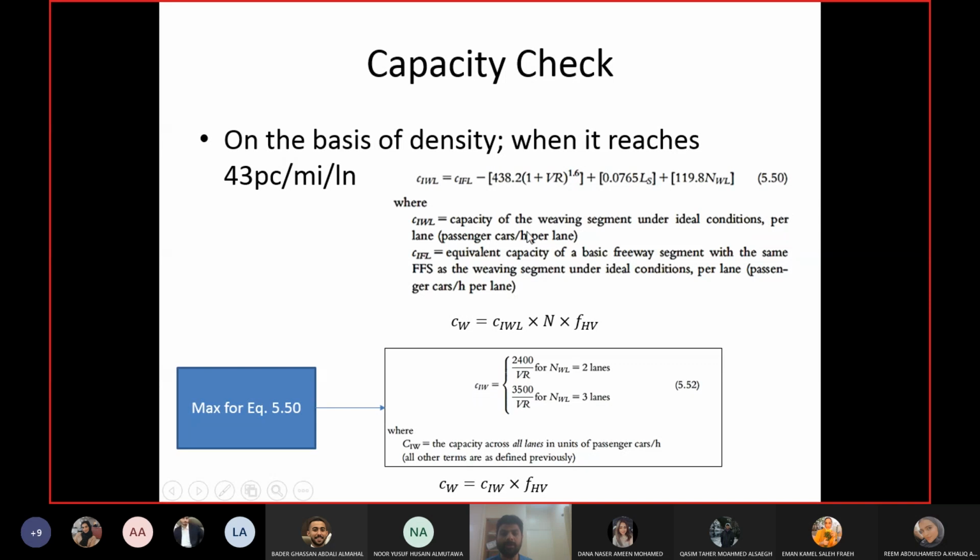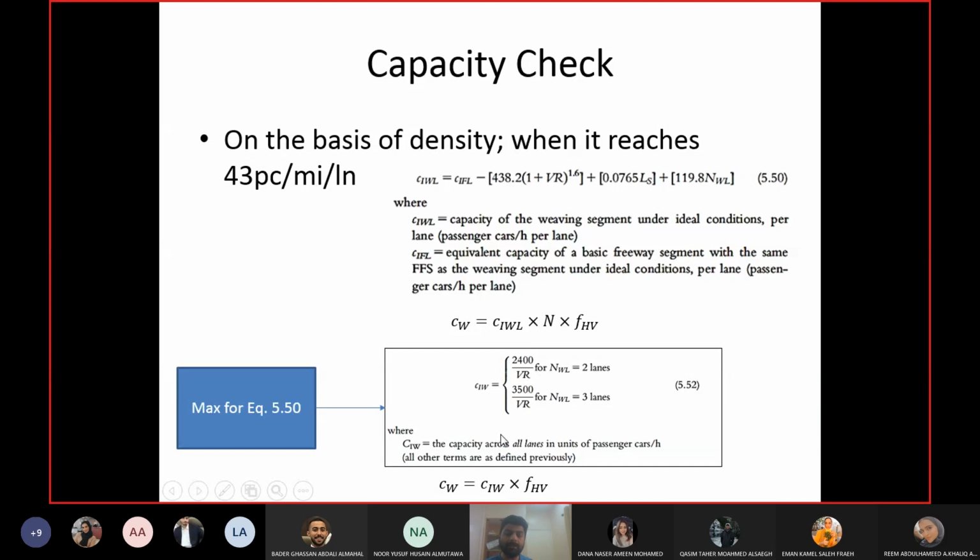Okay, and this is not per lane. This one is per lane. So you have to multiply with the number of lanes